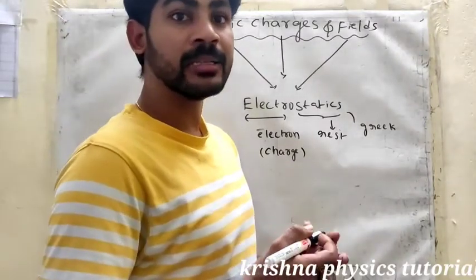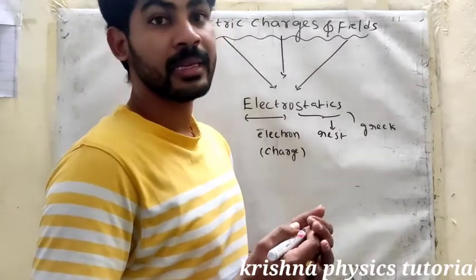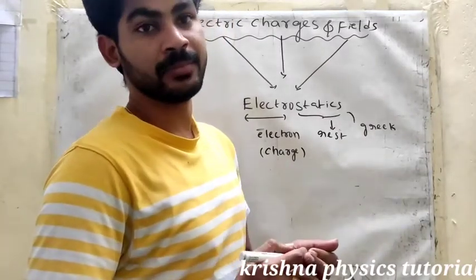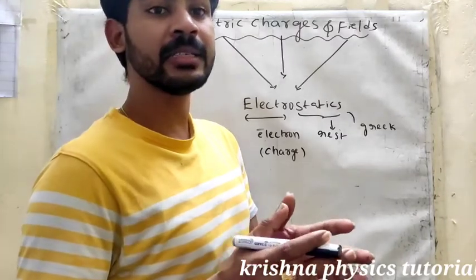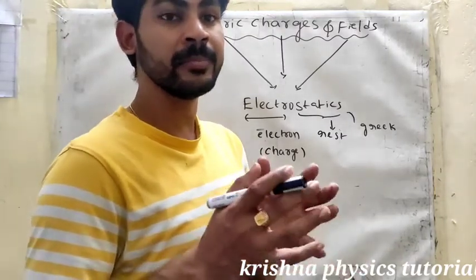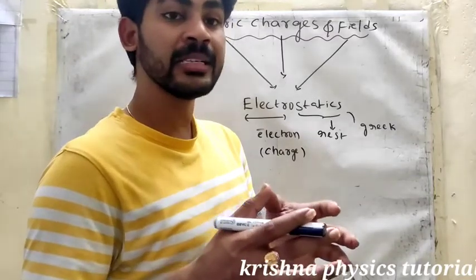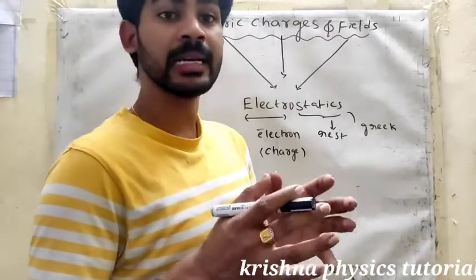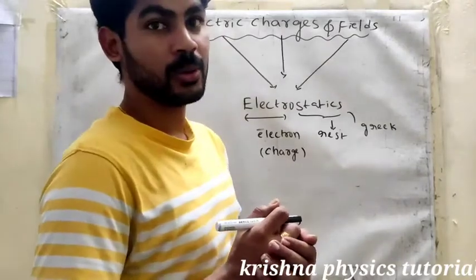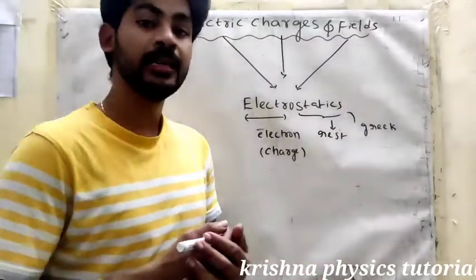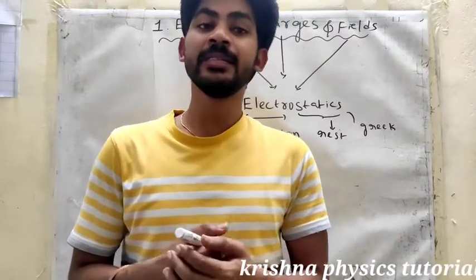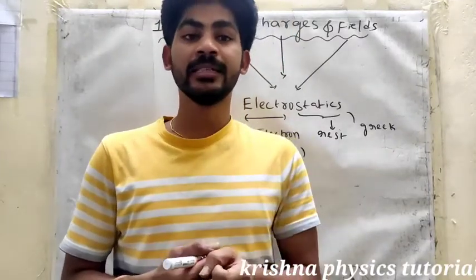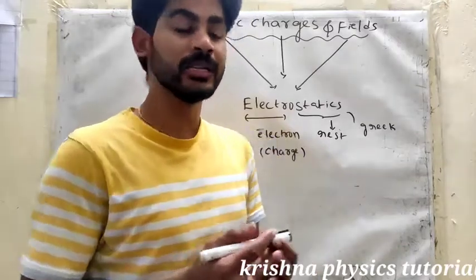Electrostatics is a branch of physics that deals with electric charges, fields and potentials.